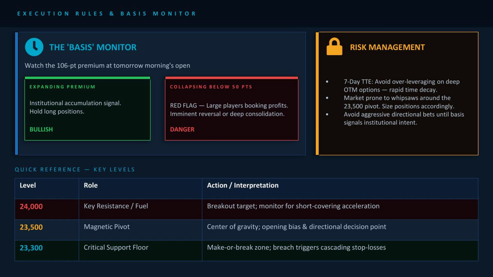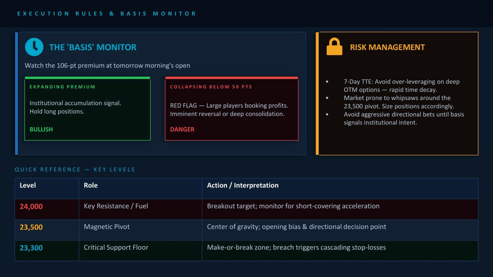2. Size positions carefully near 23,500. The market is prone to whipsaws, sharp moves up and down, around this pivot. Don't put your full capital on one bet near this level. 3. Wait for basis to signal. Don't make aggressive directional bets, pure calls or puts, until the basis clearly shows institutional intent. Expanding equals bullish, collapsing equals bearish.